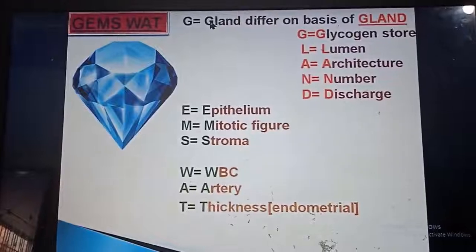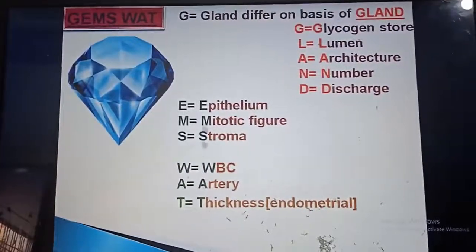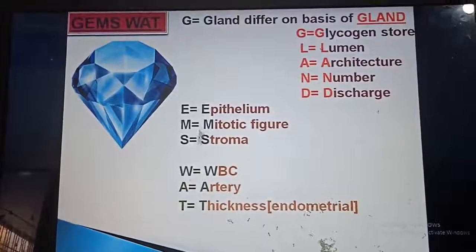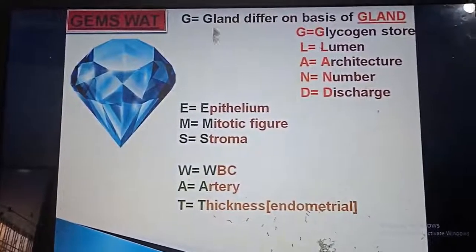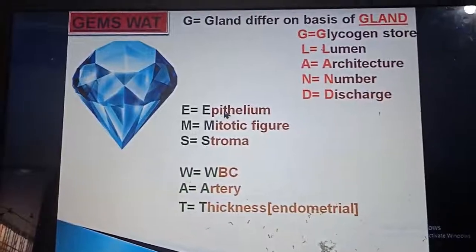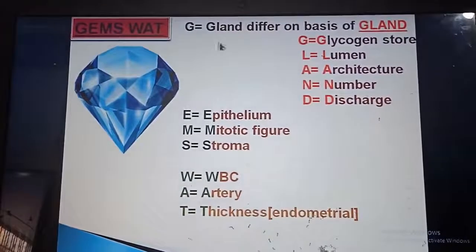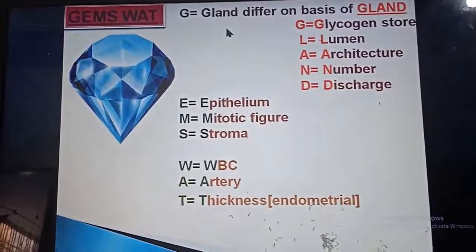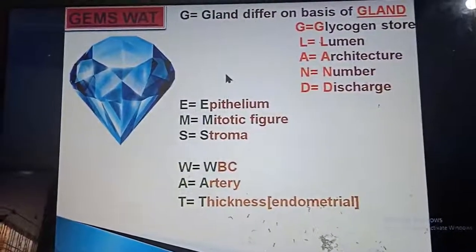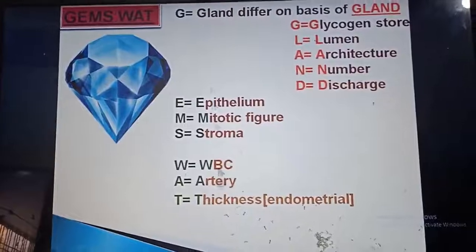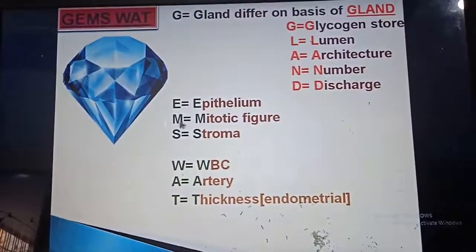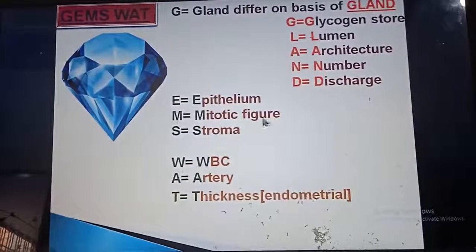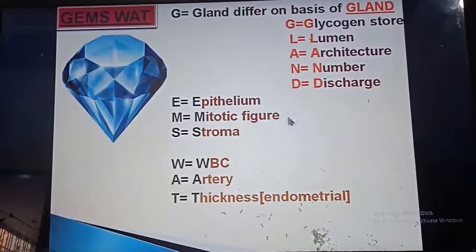Gland, these all things will be more in secretory phase. There are two phases of the menstrual cycle, that is the proliferative and the secretory phase. In secretory phase, all these will be more. And in proliferative phase, all will be less, except the mitotic figure. Only this one will be more in proliferative, mitotic figure.